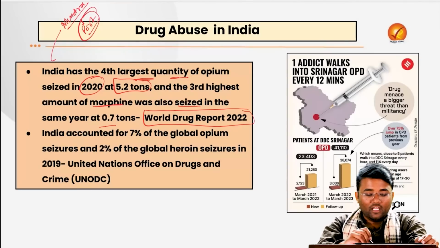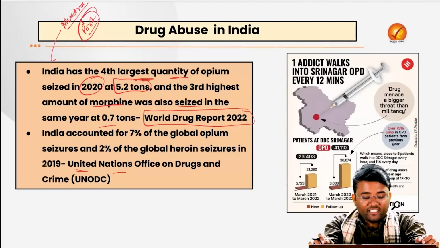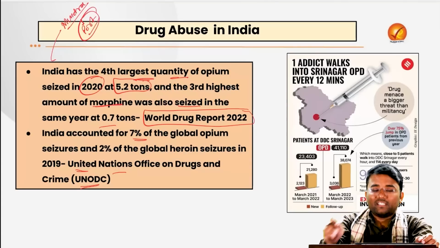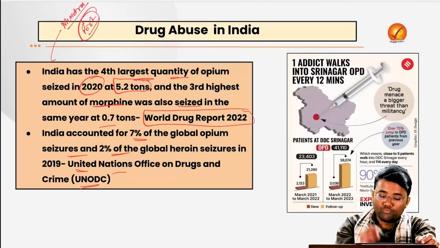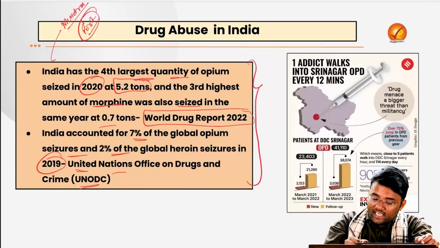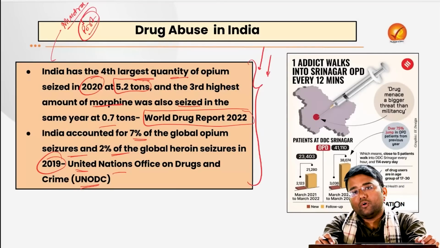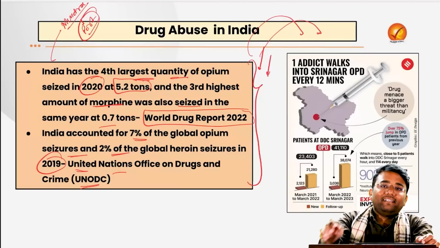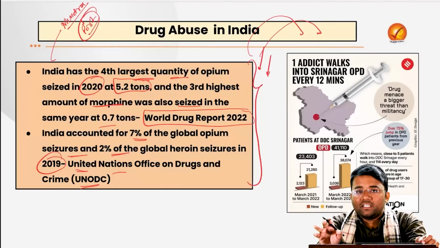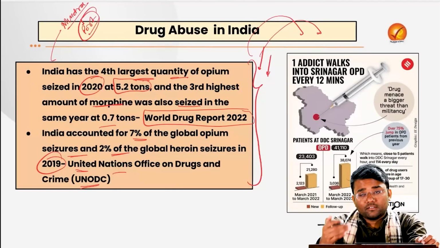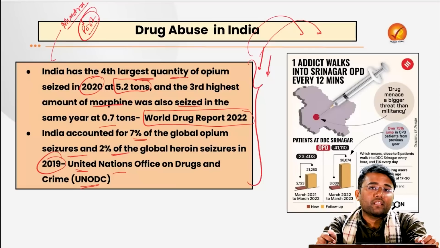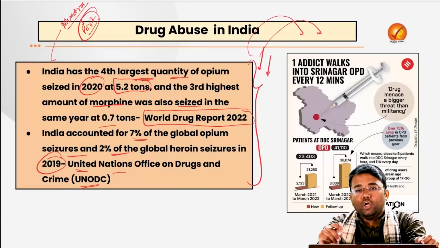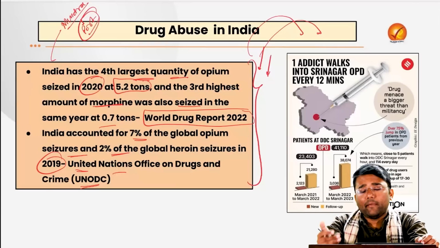And as per this data from the United Nations Office on Drugs and Crime, India accounted for 7% of global opium seizures and 2% of global heroin seizures in 2019. And it is not just that these drugs are coming onto Indian soil, but it is also impacting the youth. For example, to address the widespread issue of drug addiction in some of the bordering states, the states bordering the Pakistan area, for example, states like Punjab and Jammu and Kashmir, the government has set up various health centers and various rehabilitation centers.